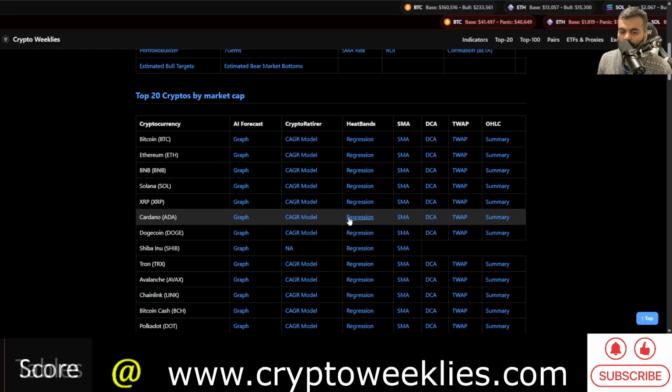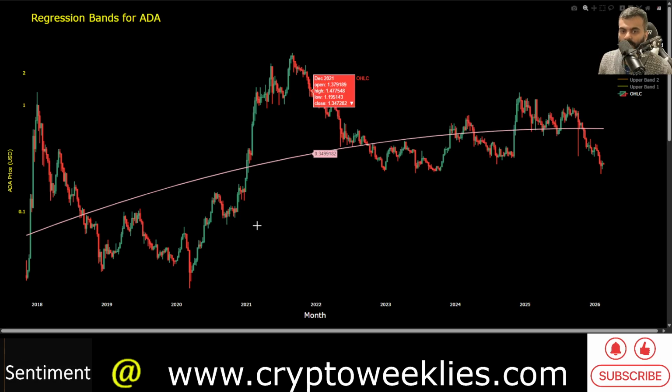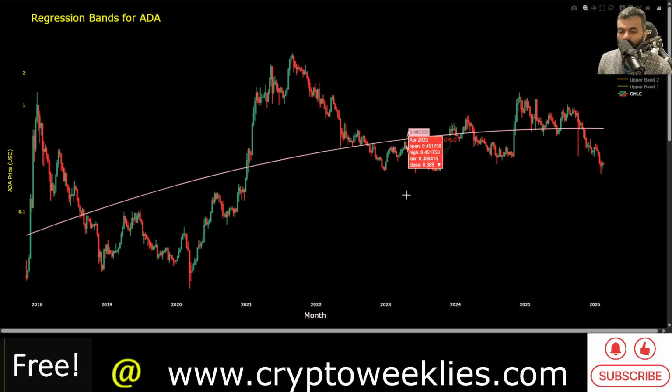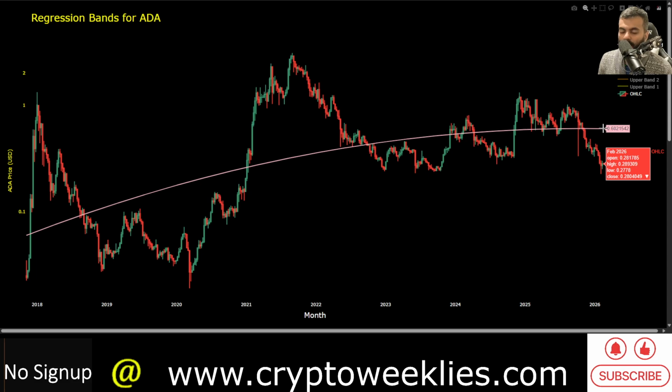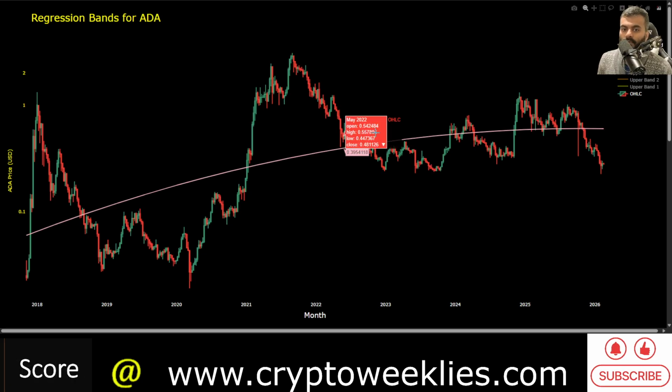The second most influential model behind the composite risk is this regression based fair value estimation. This polynomial regression model tries to cut the price action into two halves. One is the overvalued phase, the other is the undervalued phase, and then this pink line is the estimation based on the two degrees of freedom polynomial regression based fair value. That fair value for ADA is at around 60 cents. Price is about 50% below the 60 cents level.